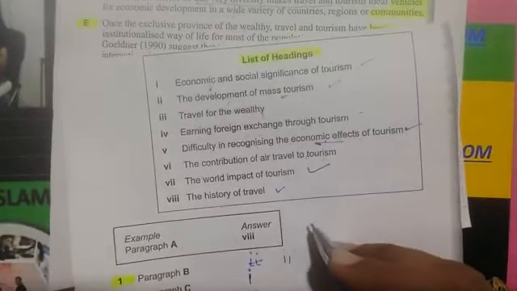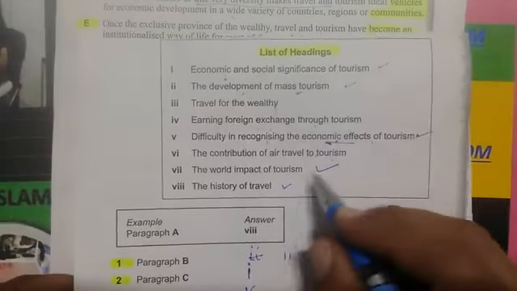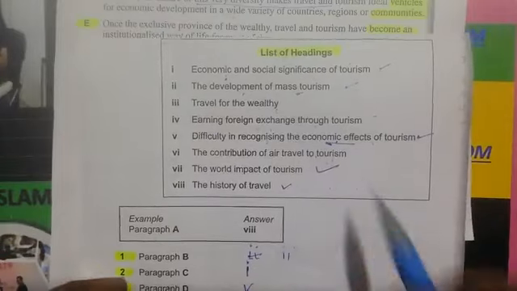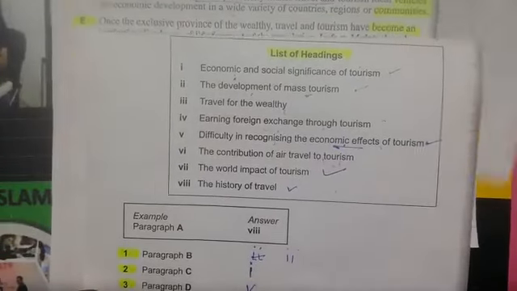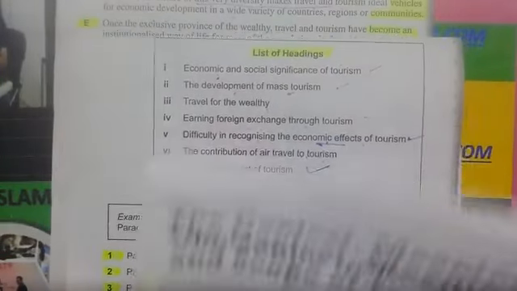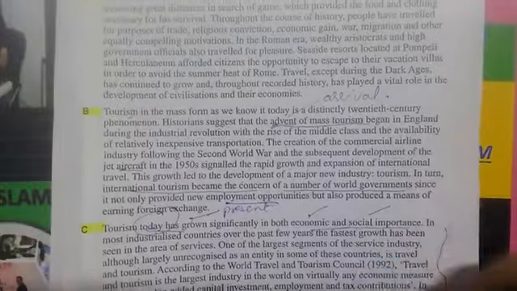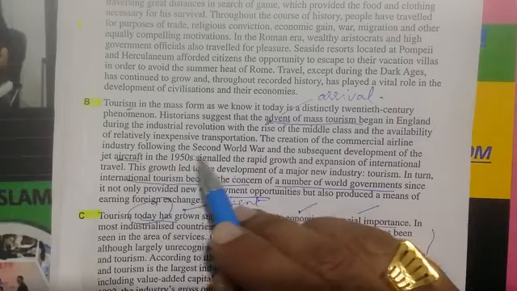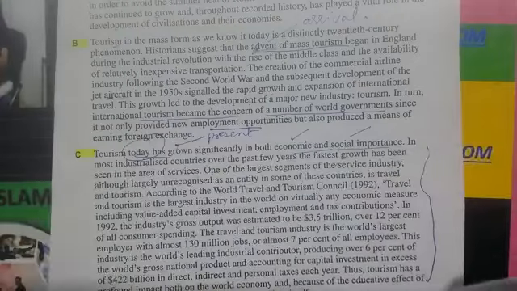Now because I always want to clear doubts, I have one doubt here, because in 6th it's written contribution of air travel to tourism. And air travel I already read in para B, you can check, the creation of commercial airline. So maybe some students can give this answer also.